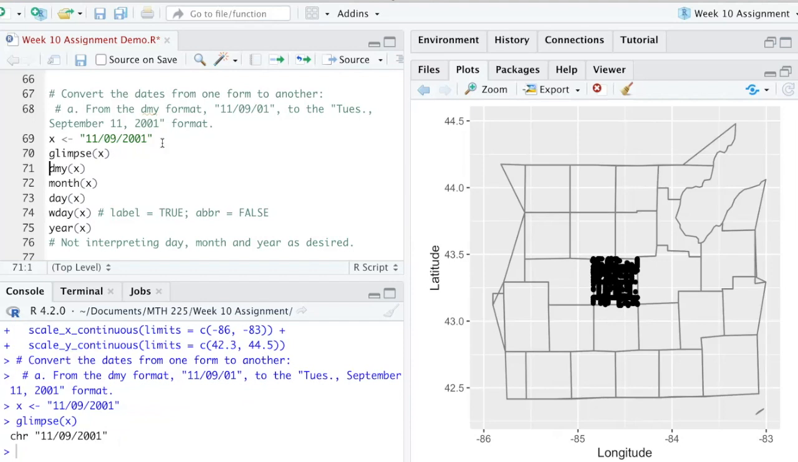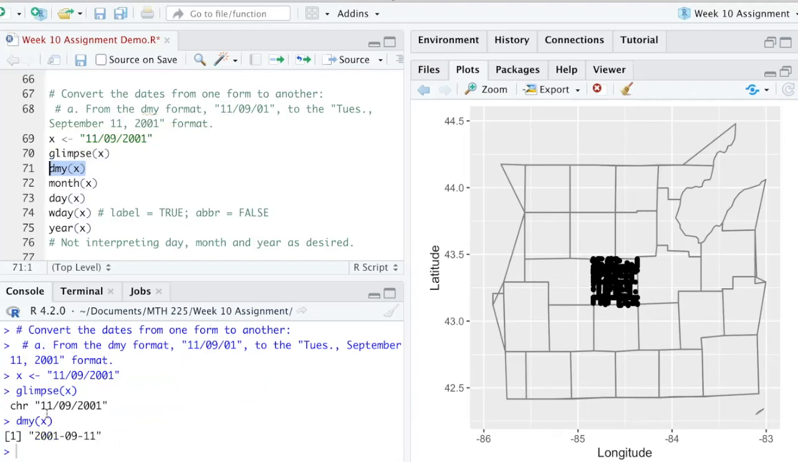Because we want 9/11 here, September 11, 2001, the middle number here is the month, and the first number is the day. So that's why we go day, month, year. A lot of times if you do this, it'll just be able to convert it. And so let's see what happens. Well, it changed it from this format to this format. We've got the year first, and then we've got the month, and then we've got the day.